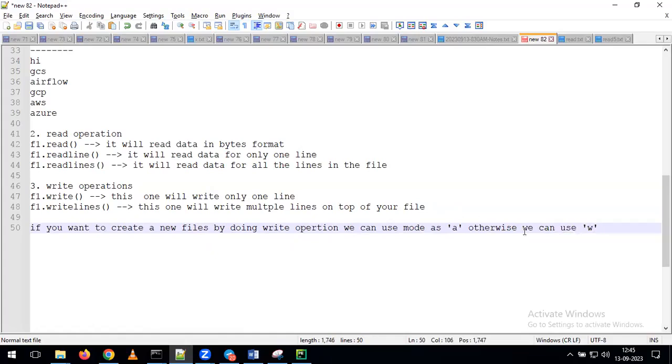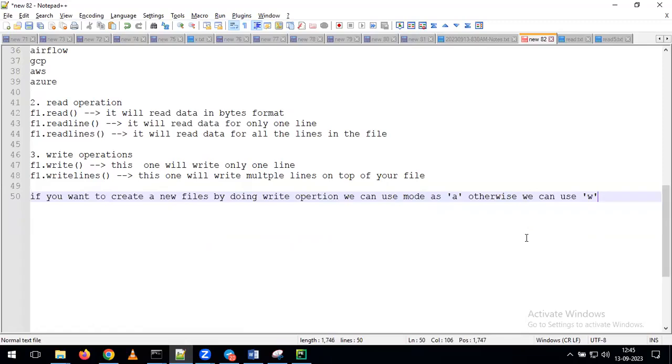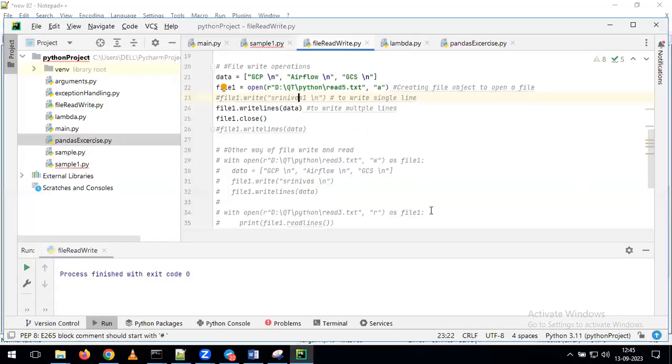So we have one more mode called W. With the help of W, we can perform the write operation. Now, if I give A, it is performing the appending operation. But if I give W, what's happening here? It is performing the write operation. But are appending and writing both the same or different? Indirectly, both are the same, but with appending, it is performing the append at the end of the file. But with writing, it tries to write the data from the first line onwards. Let's try to see that.